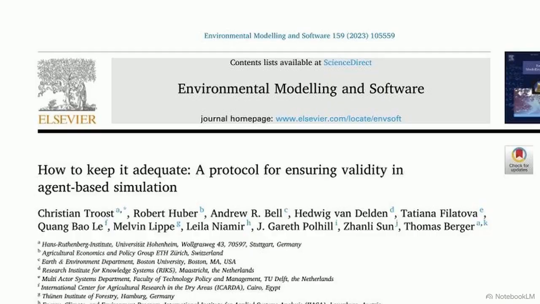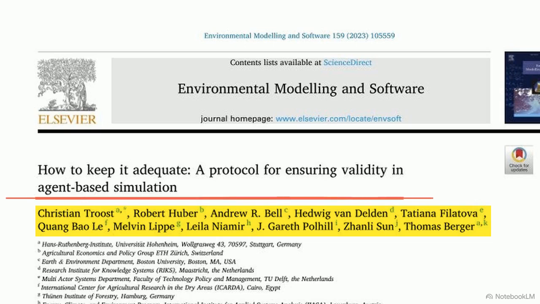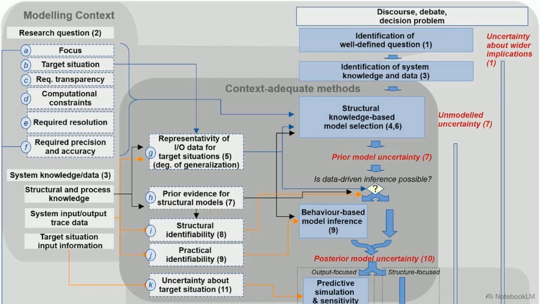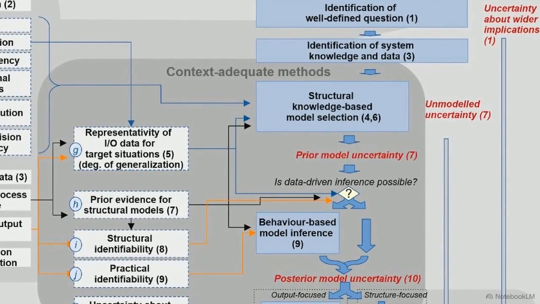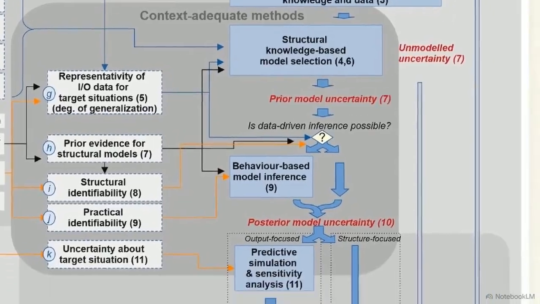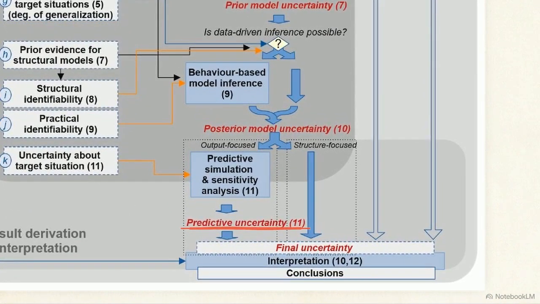To make sure these internal rules are sound, a team of researchers developed the Keep It Adequate, or KIA, protocol. This document serves as a master scientific checklist. This flowchart maps out a modeler's choices, linking design to real-world problems. First, define the exact question with just enough detail. Next, ensure digital agents act like flawed humans, not rational robots. Finally, track the unknown, testing different settings to ensure robust results.